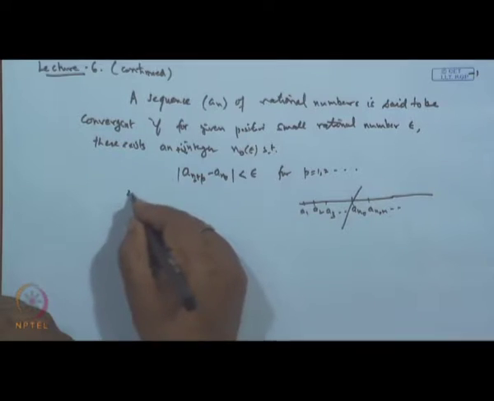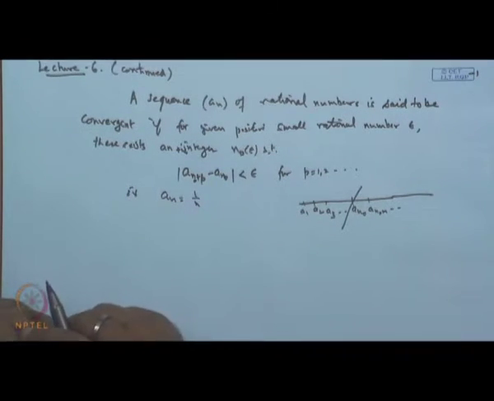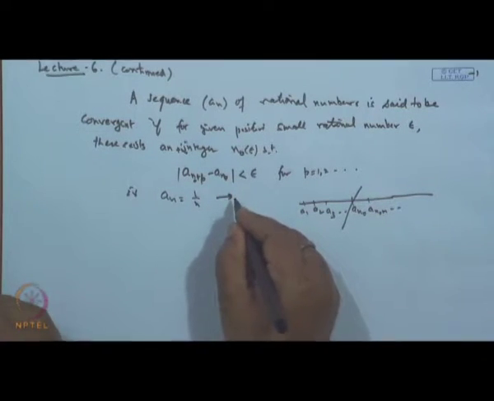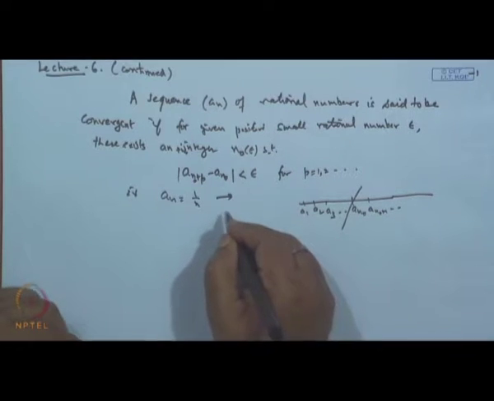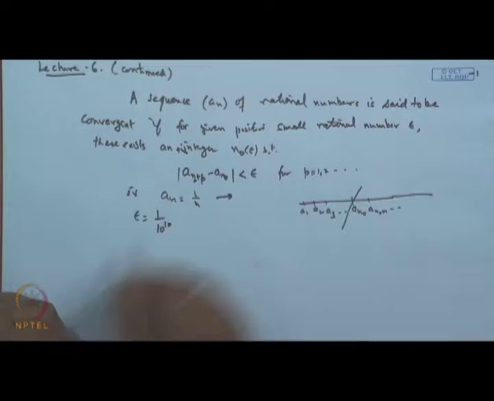For example, suppose I take a n to be 1 by n, a sequence of rational numbers. We say it converges to 0. It is a convergent sequence, because take any epsilon, say epsilon is 1 by 10 to the power 10.